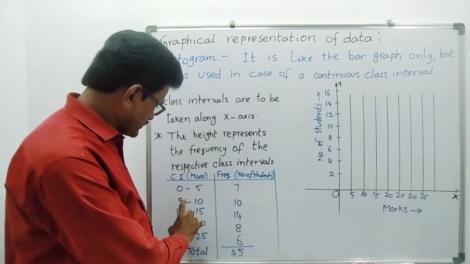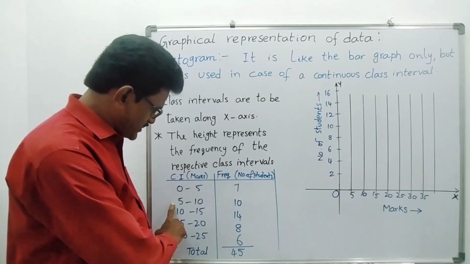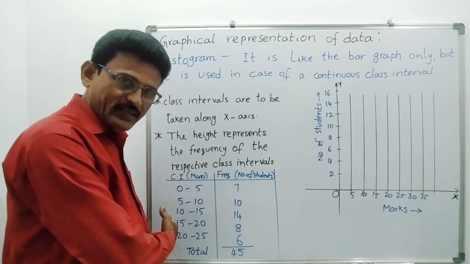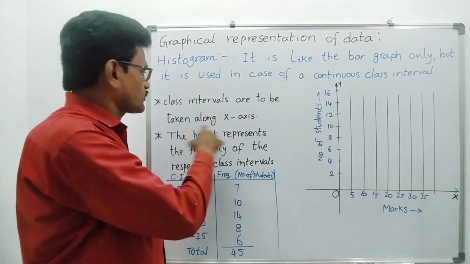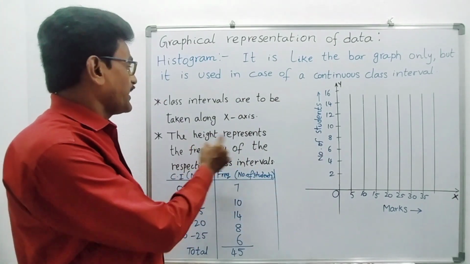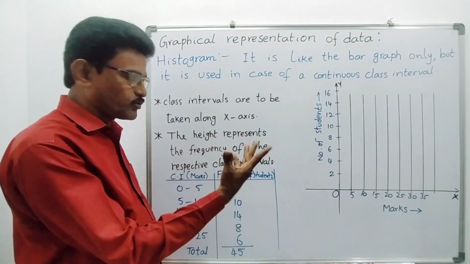Okay. This is continuous. So 0 to 5, 5 is there. 5 to 10, 10 is there. Same number is repeating. This is a continuous class interval. Class intervals are to be taken along the x-axis. The height represents the frequency of the respective class intervals.